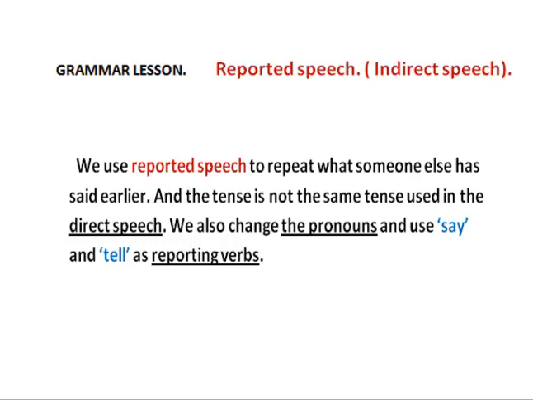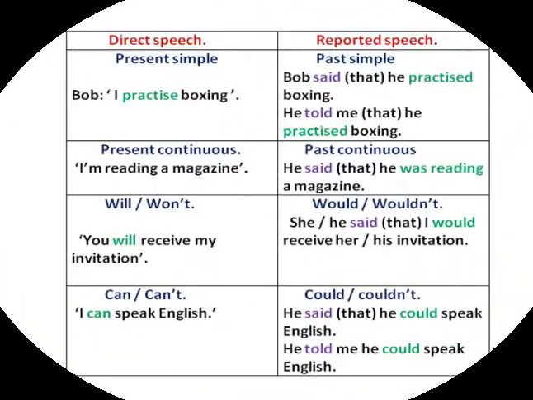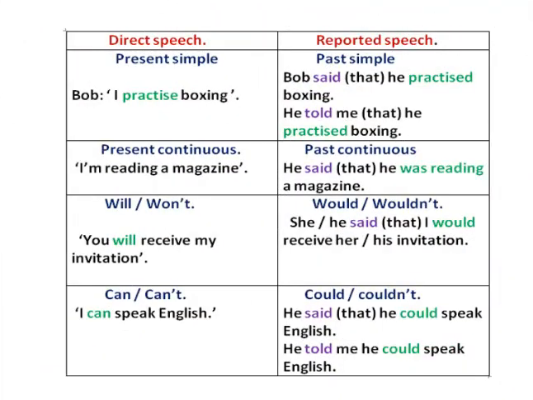We're going to see this in this chart. Look at this. Direct speech and reported speech. The example here is in the present simple. Bob: "I practice boxing."